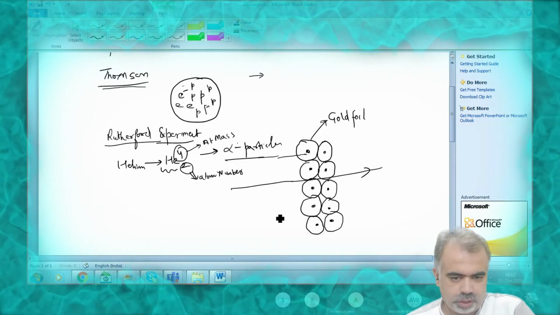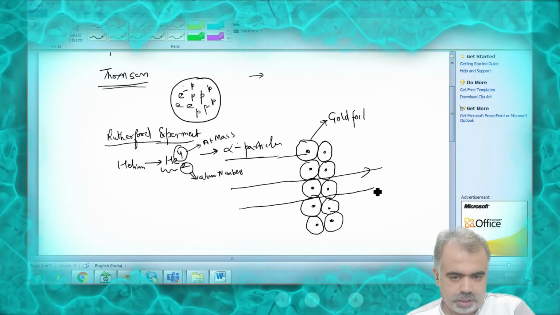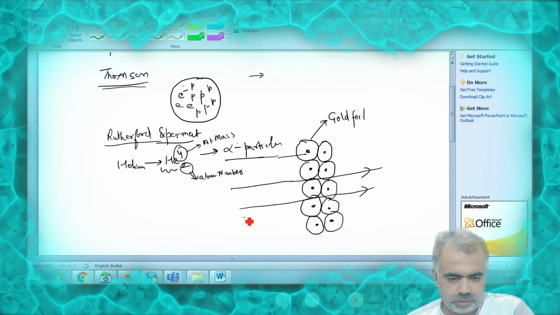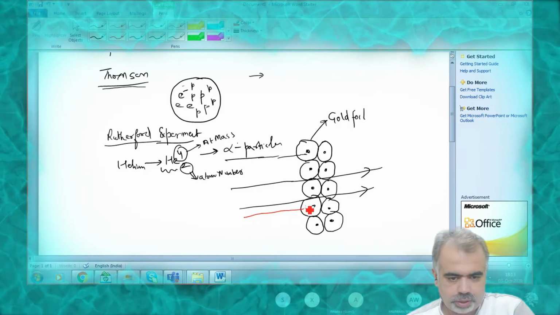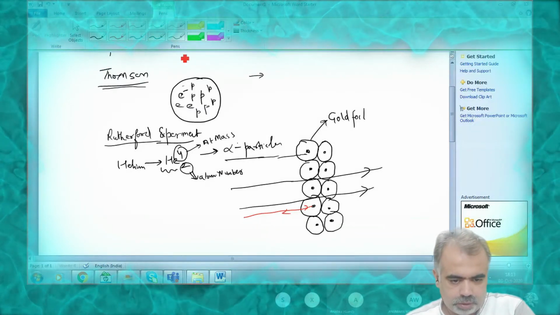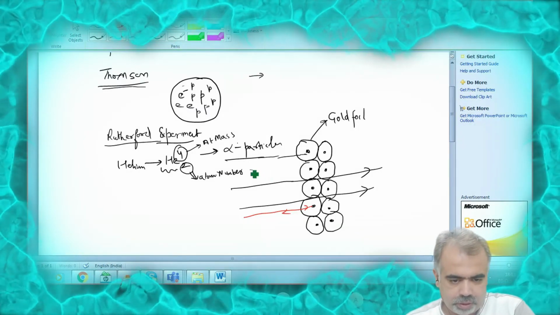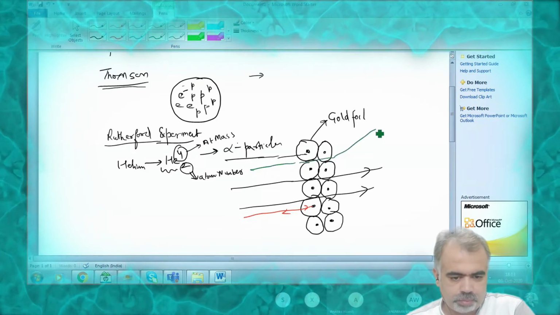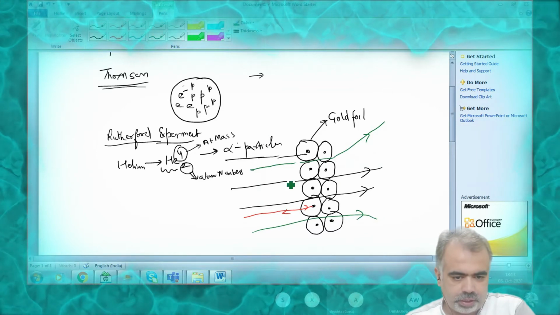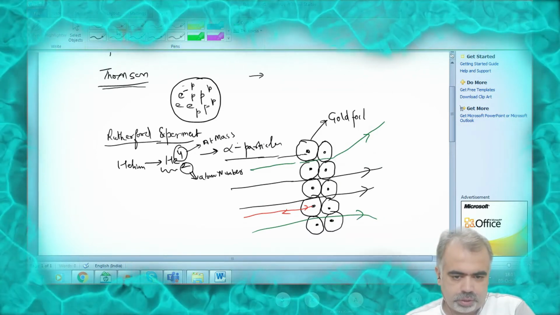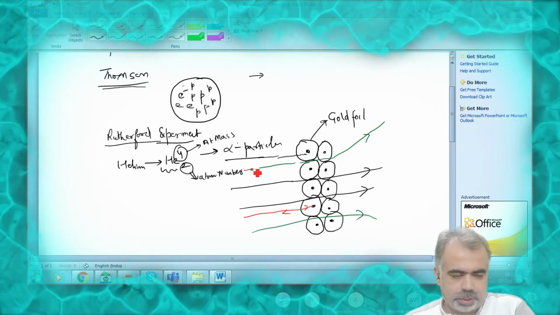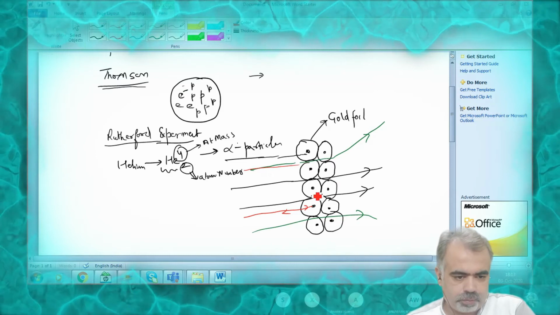When he passed the radiations, some radiations passed straight through like this, that I am showing, and some were reflected back, 180 degrees. They come and strike back, and some get deflected at a certain angle like this. So with this experiment he concluded three points.